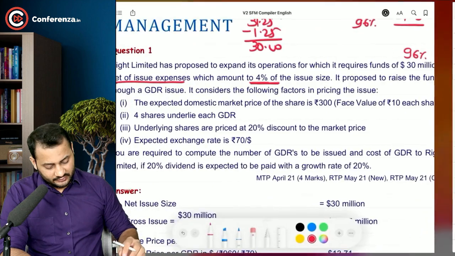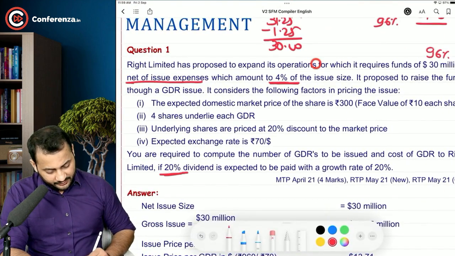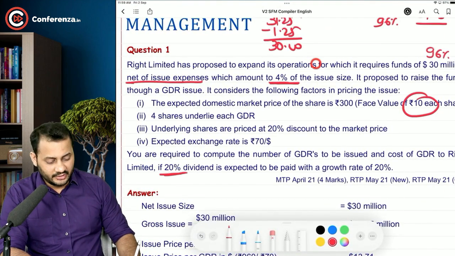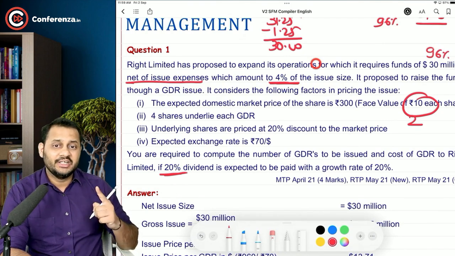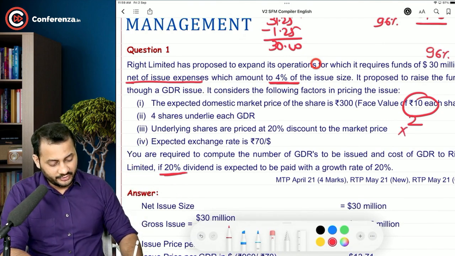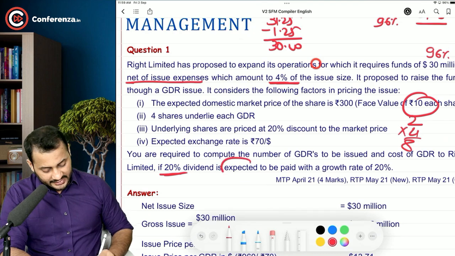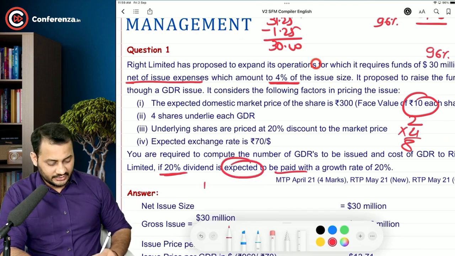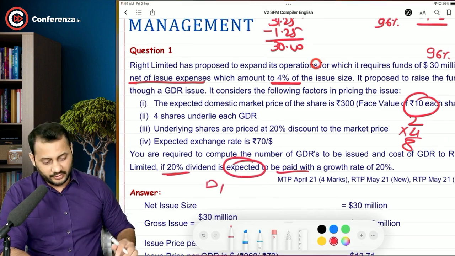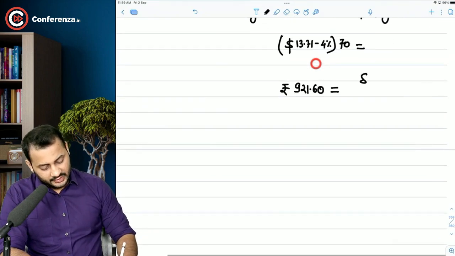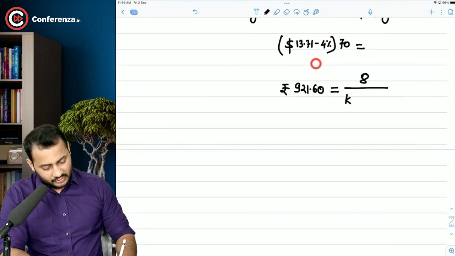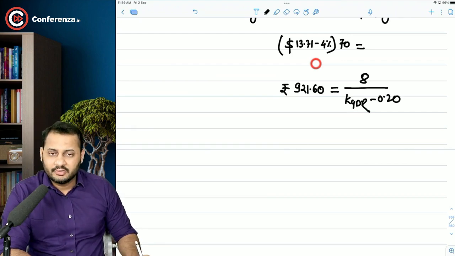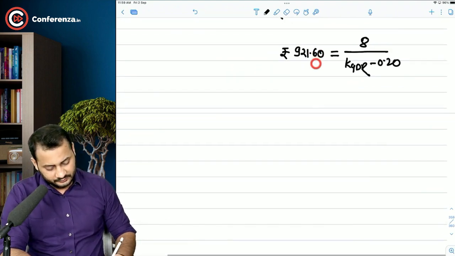And dividend, let's say what is the amount of dividend? It's 20% dividend on the face value of 10, which comes to 2, and 1 GDR includes 4 shares, that means 2 into 4, 8, and it is expected to be paid, that means it is D1. Okay, so 8 divided by cost of GDR has to be calculated, minus 0.20. Am I right? Now let's calculate.